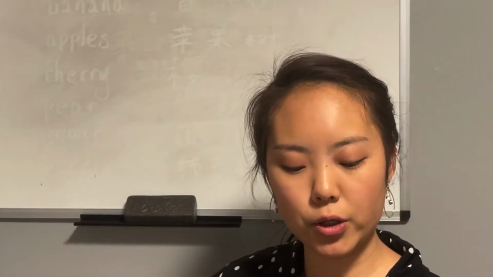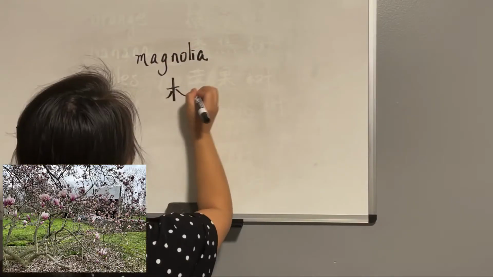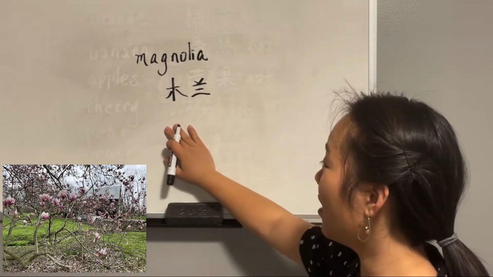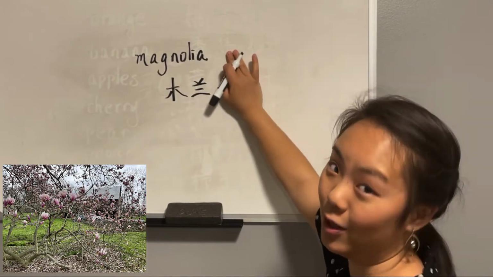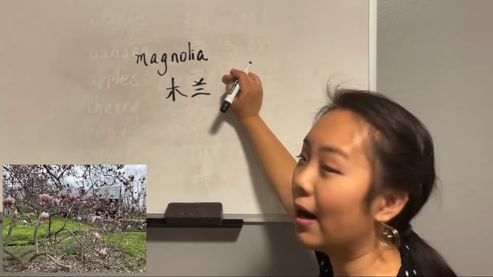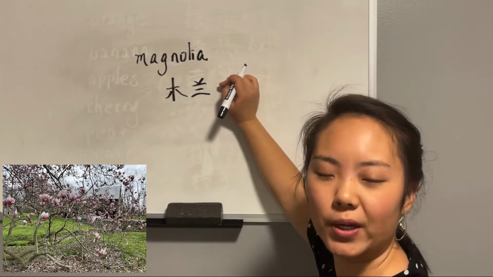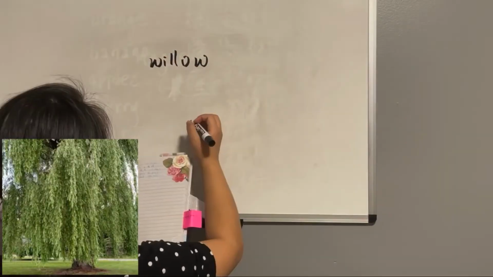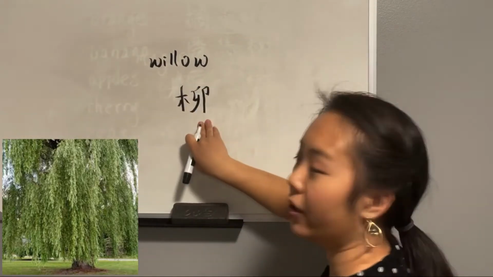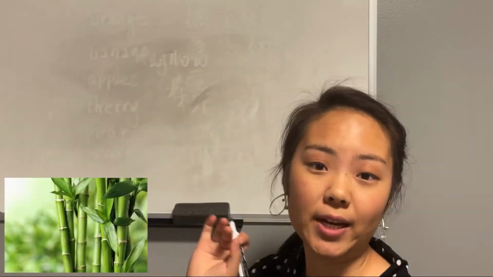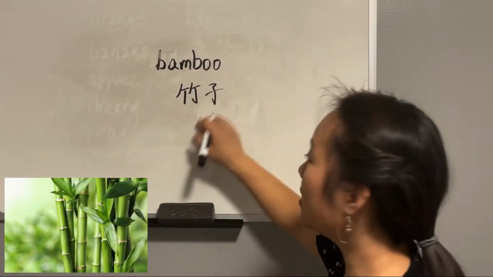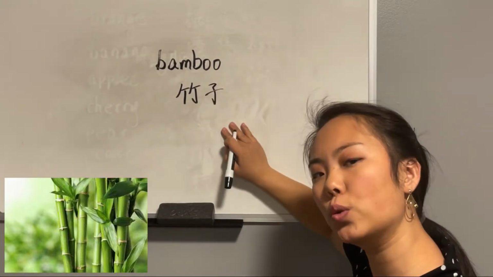Okay, we'll start with magnolia. That's 木兰. You know 木兰, so this is where it comes from. 木兰 means the type of flower, magnolia. Flower, of course, is 花. So that's where you get 花木兰. The next one is willow, 柳. And then bamboo, one of my favorite types of trees. That's 竹子. This is bamboo, 竹子.